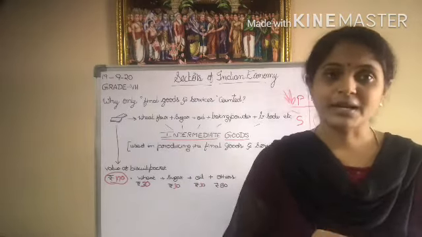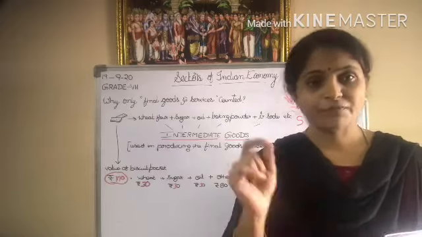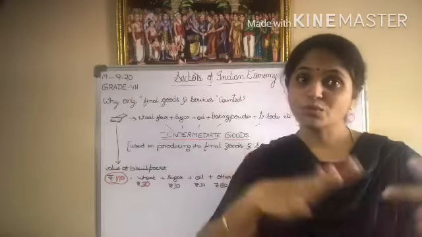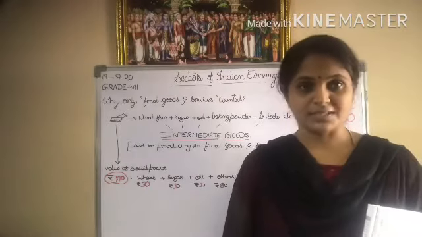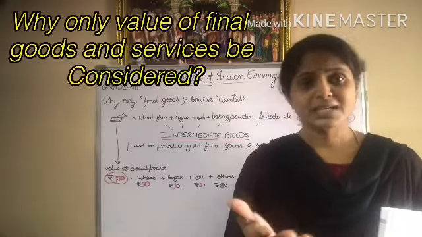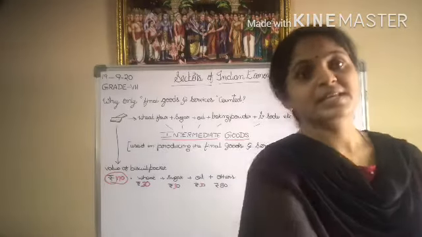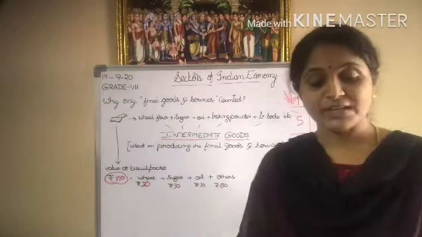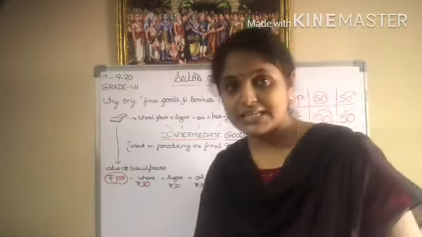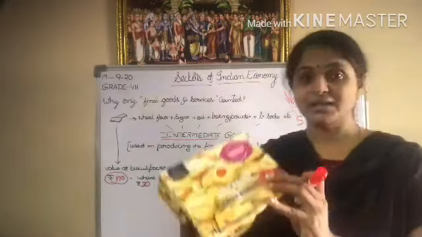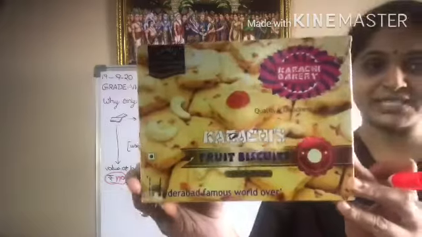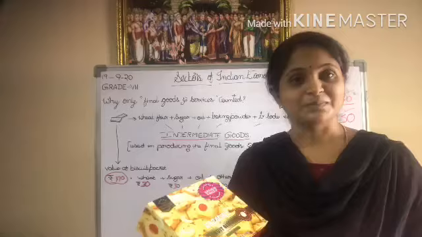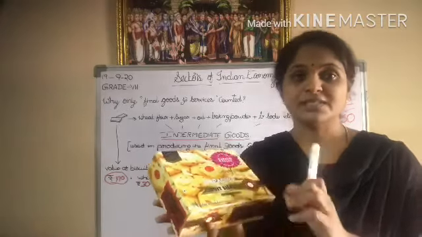Now, did you get it? Why should only the value of the final goods and services be considered when many goods are involved in the production process? Let us go with an example. Yesterday we saw a small example about the manufacturing of biscuits. Here I have a nice yummy biscuit packet. This is only an example, not to eat. Now, what is the total cost of this biscuit packet?